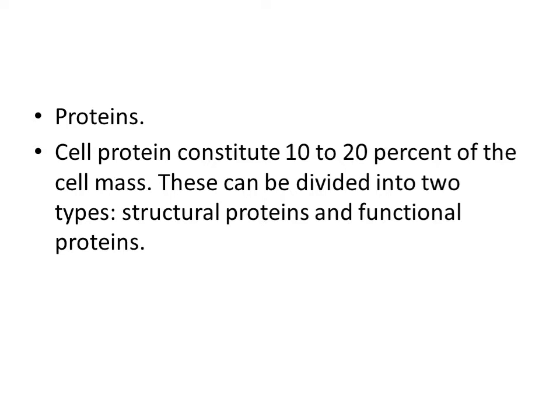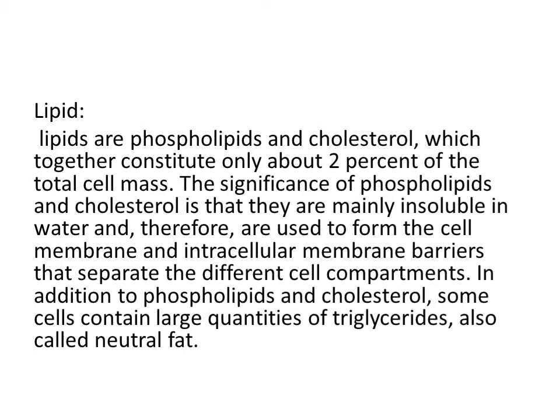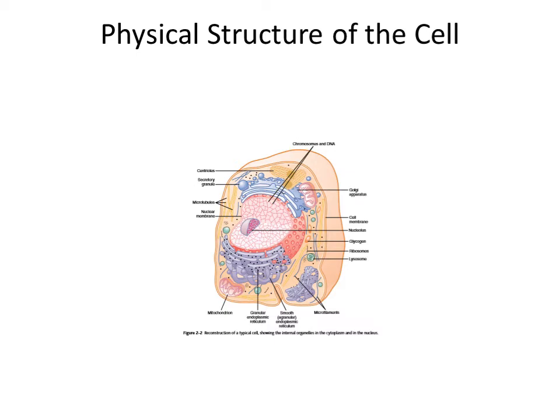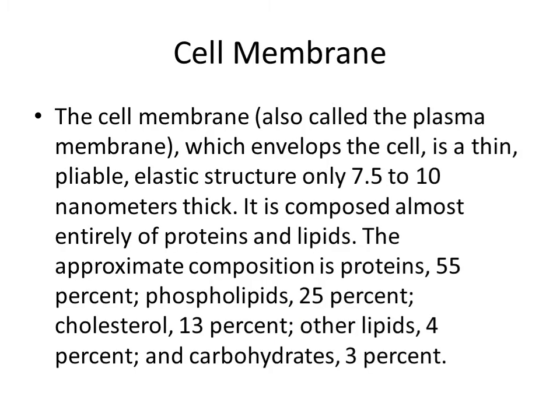Now, protein is about 10 to 20% of the cell mass. Lipid is about 2%, in the form of phospholipid and cholesterol. Some triglycerides are also present. And carbohydrates are present in very little amount, as part of glycoproteins. Now, what about the physical structure of the cell?